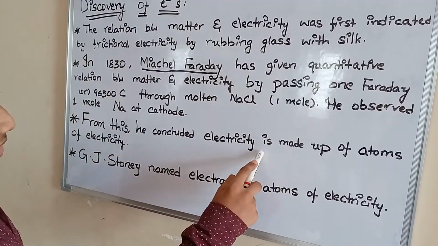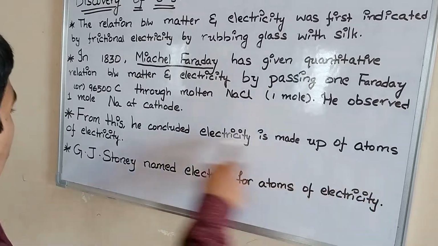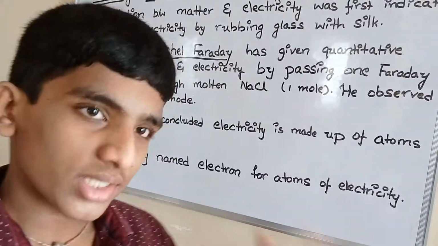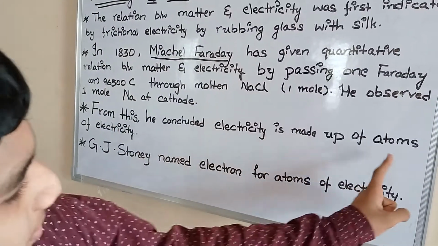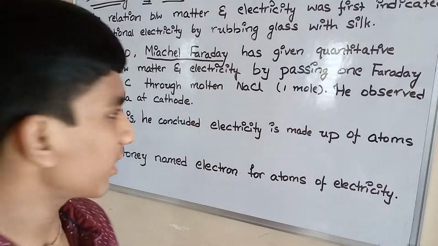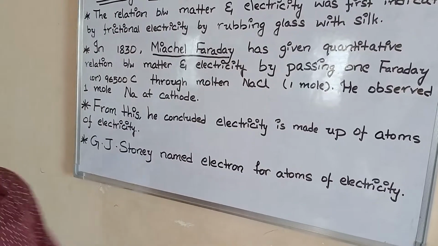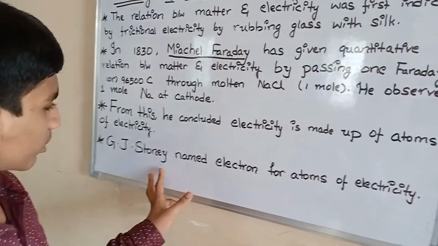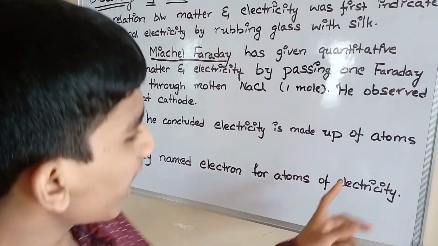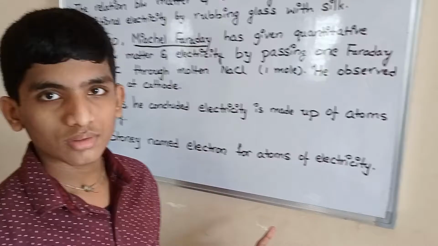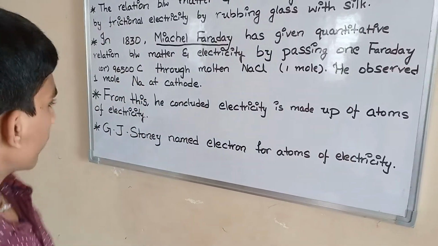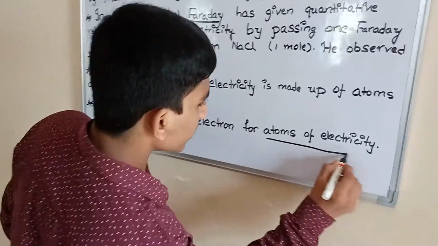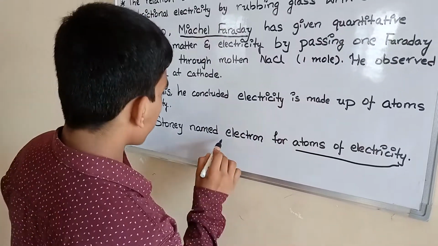From this experiment, he concluded that electricity is made up of atoms of electricity, just as gold is made up of gold atoms. G.J. Stoney named these atoms of electricity electrons. He gave one name for atoms of electricity, like electrons.